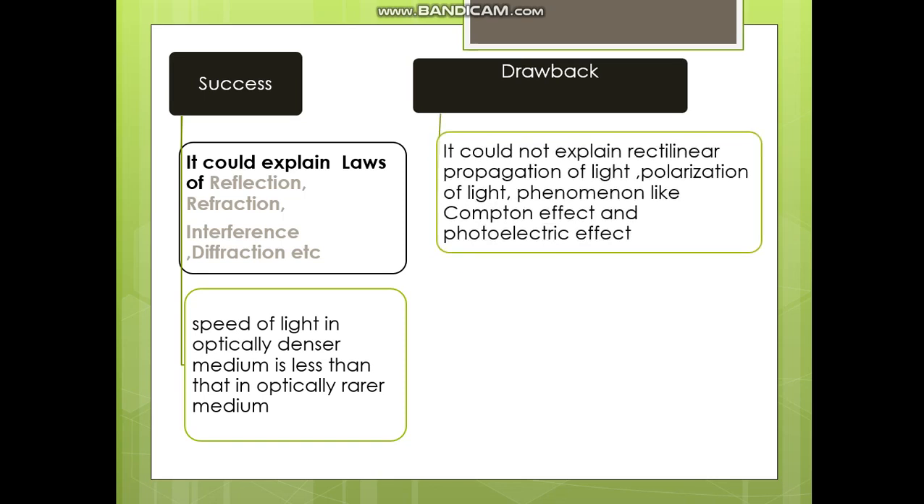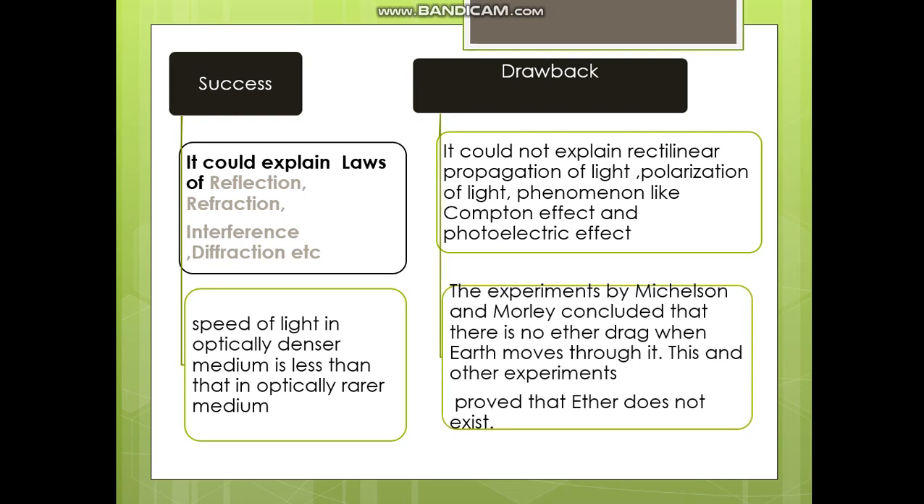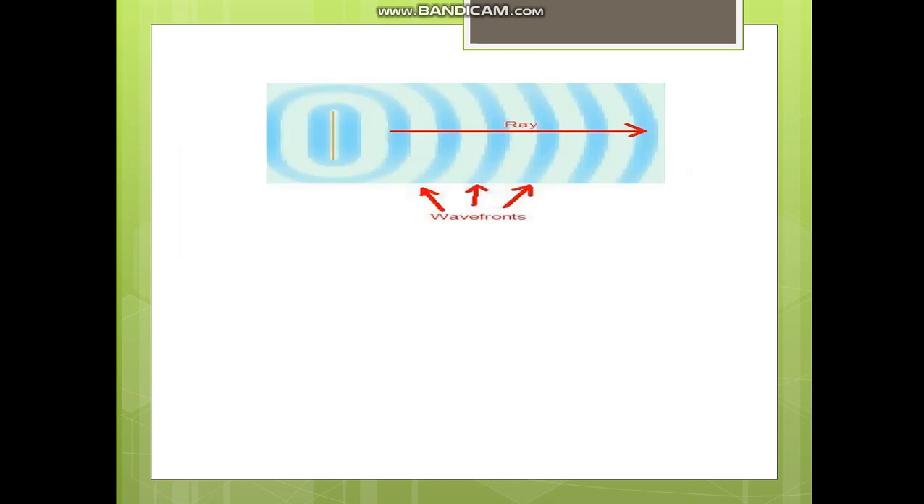The drawbacks of this wave theory are that it could not explain rectilinear propagation of light, polarization of light, and phenomena like the Compton effect and photoelectric effect. The experiments by Michelson and Morley concluded there was no ether drag when Earth moves through it. This and other experiments prove that ether does not exist.